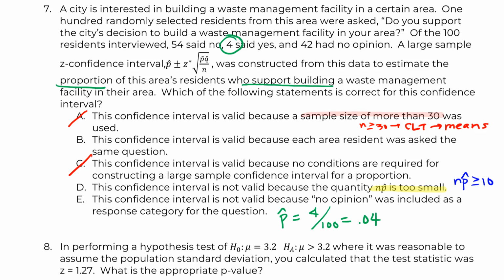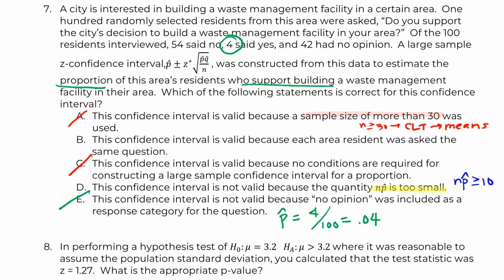I had a lot of students choose E on this question. Now, I understand that it's not binary, right? We need those binary outcomes, but it's either yes or they don't support it. It's not that it's support or other. So in this case, 96% of people don't care or don't support it. So this is okay. A lot of people get distracted by E.